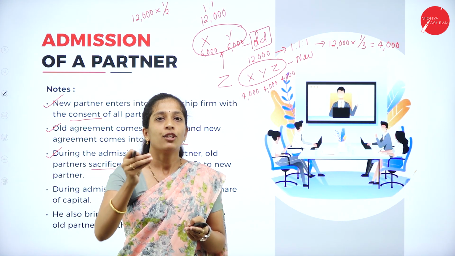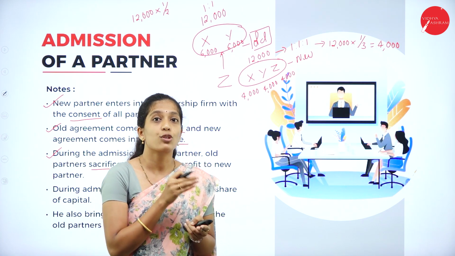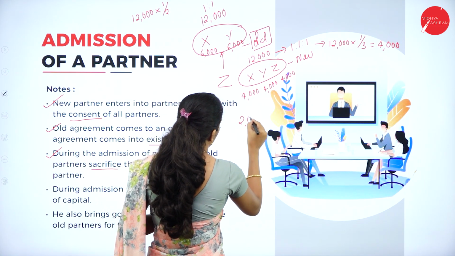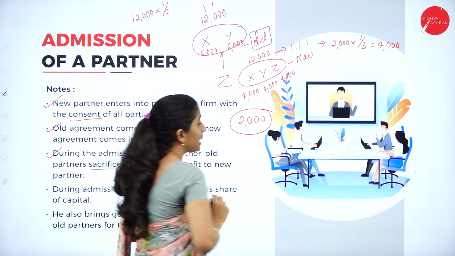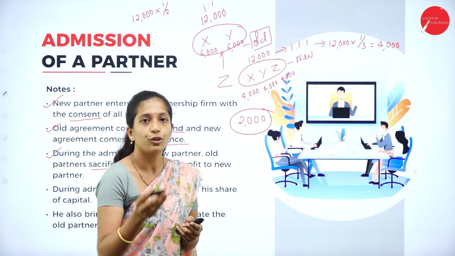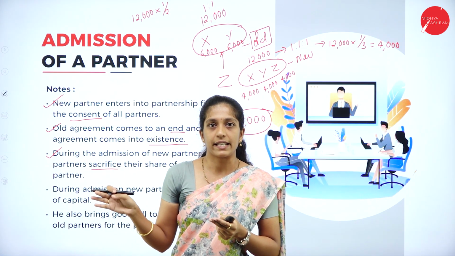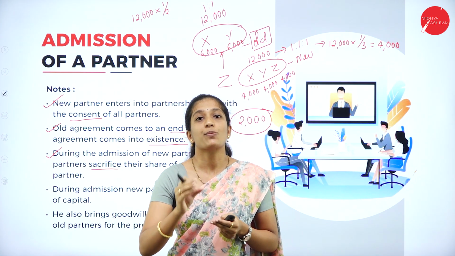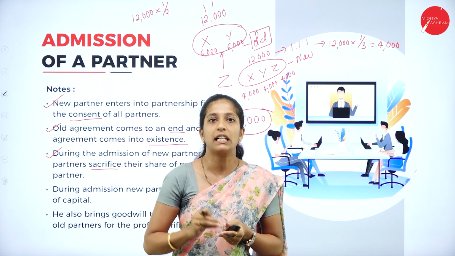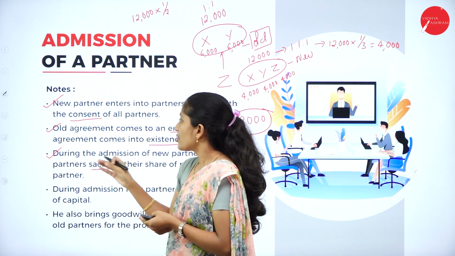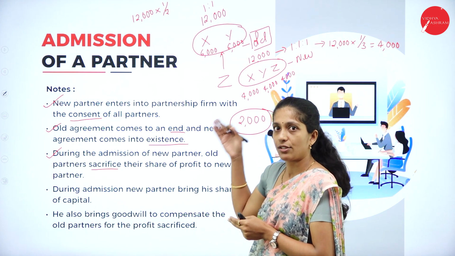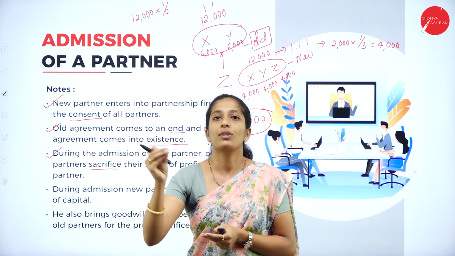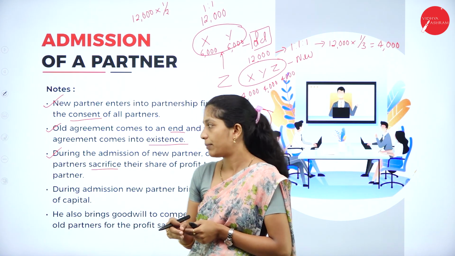So what does it mean? When a new partner enters, these old partners are sacrificing rupees 2,000 each. To whom? To the new partner. So this point tells the same. When a new partner enters into a partnership firm, old partners will sacrifice their share of profit in favor of new partner. So here in this example, they are going to sacrifice rupees 2,000 each to the new partner during his admission.